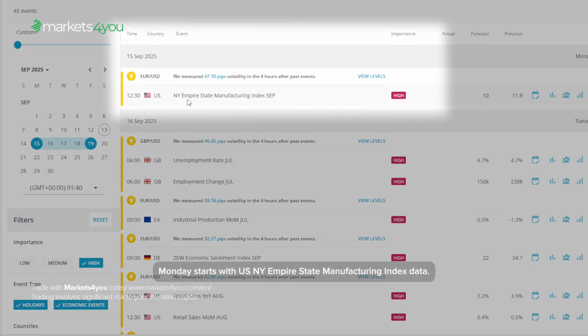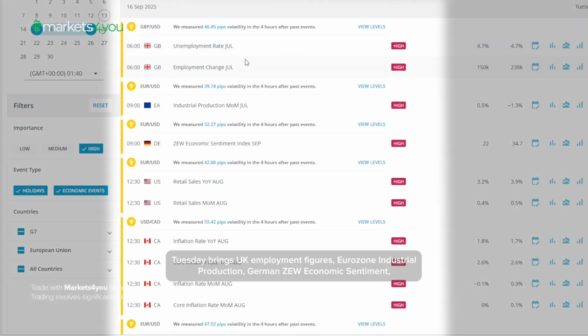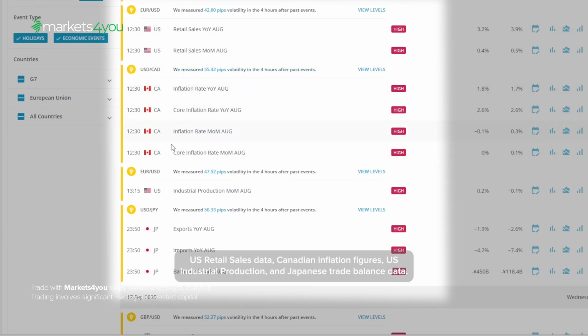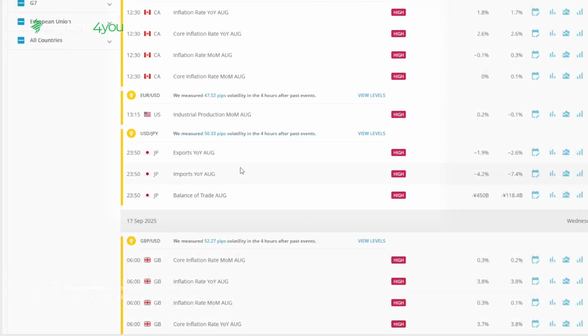Monday starts with US New York Empire State Manufacturing Index data. Tuesday brings UK employment figures, Eurozone industrial production, German ZEW economic sentiment, US retail sales data, Canadian inflation figures, US industrial production, and Japanese trade balance data.